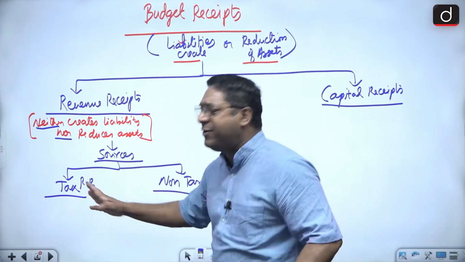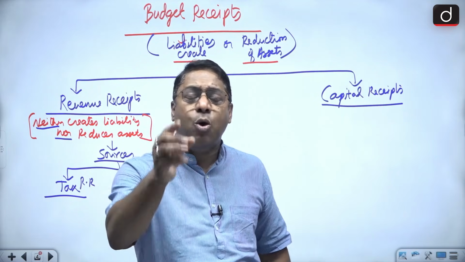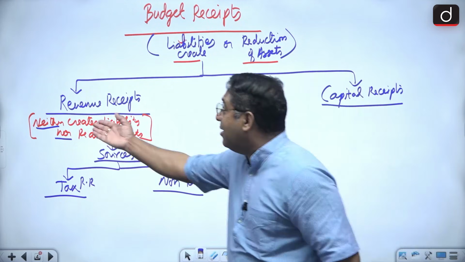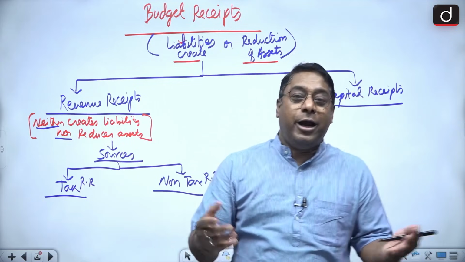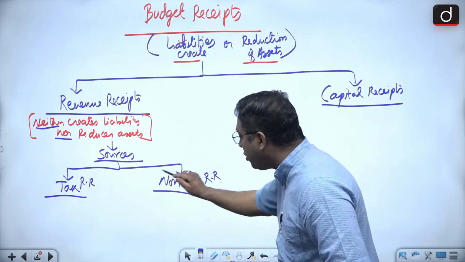So any type of tax is a part of what? Revenue receipt. Anybody, they will ask you why tax is a revenue receipt. You can say it neither creates liability nor does it reduce assets for the government. Got it? Now, what about non-tax?